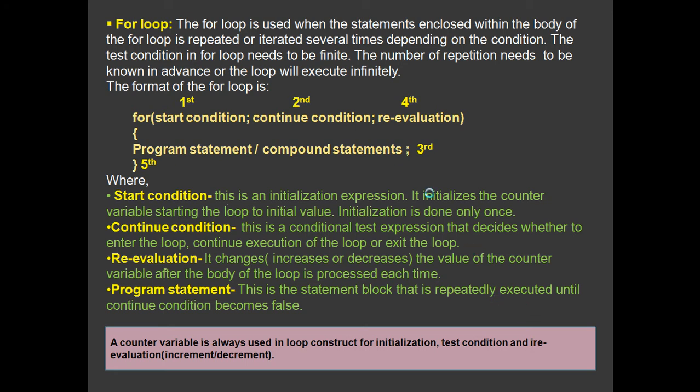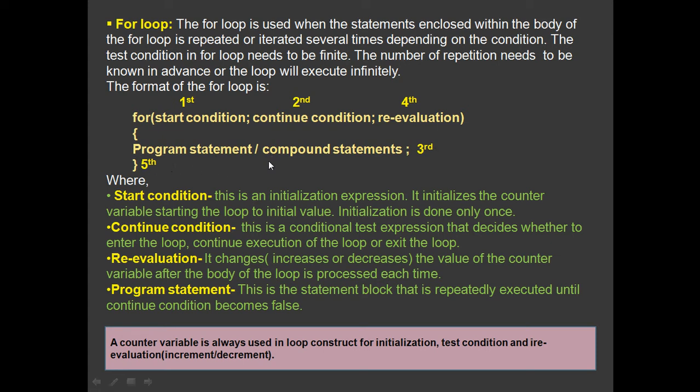Now, the for loop is used when the statement enclosed within the body of the for loop is repeated or iterated several times depending on the condition. If you can see here the format of the for loop, it will be used when this program statement, which may be a single statement or a compound statement, may be a formula, or may be a cout, a cin also.